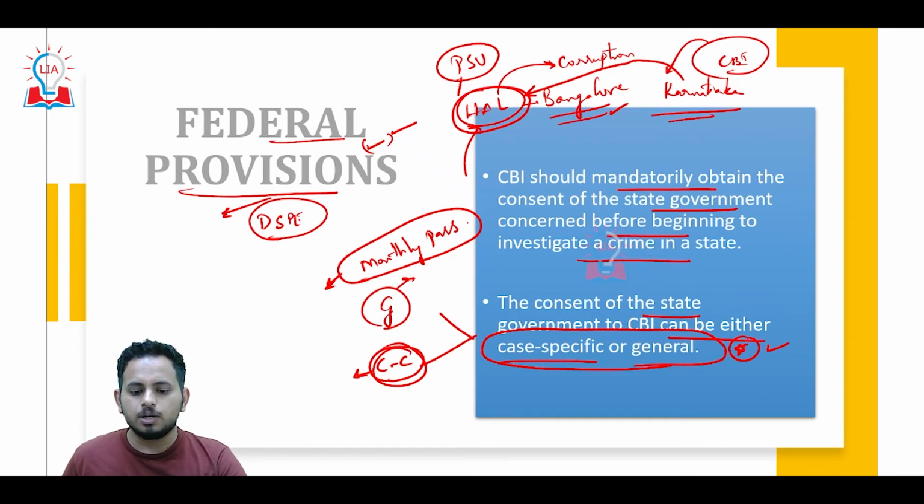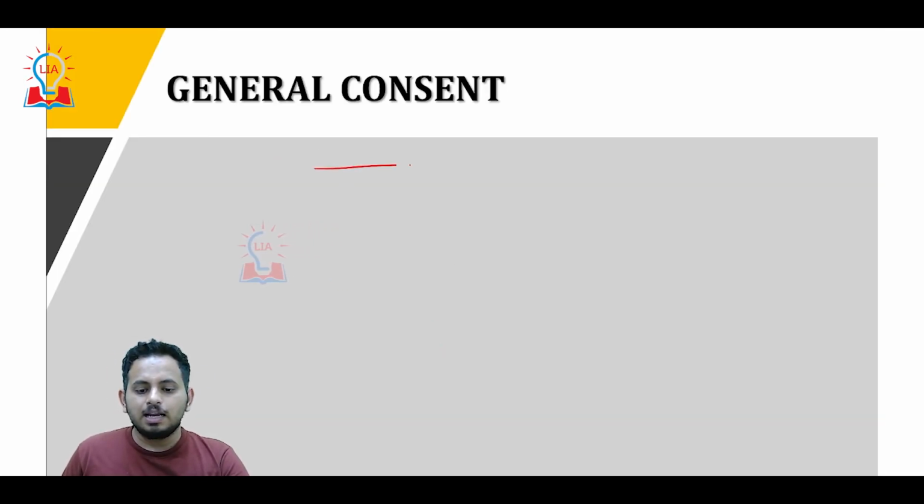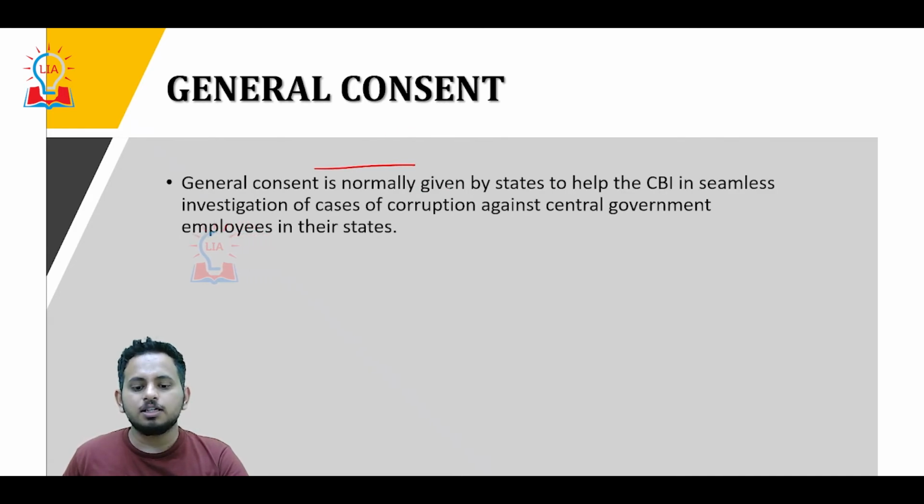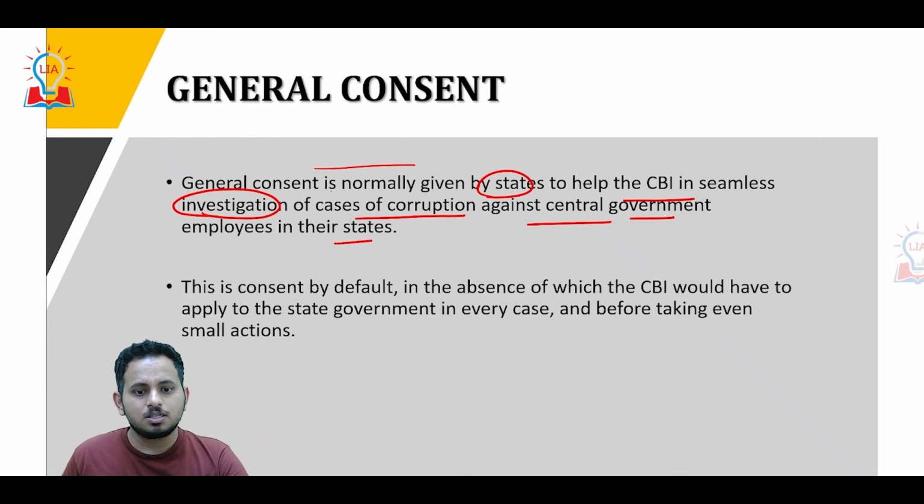Now the issue is, when states have withdrawn the general consent that was given to CBI, the only option CBI has is to take consent on a case-to-case basis for the investigation carried out in that particular state. Now let's see general consent in detail. General consent is normally given by the states to help CBI carry out investigations of corruption charges against central government employees in the state. In order to have a hassle-free investigation, states give general consent. This is a consent by default.